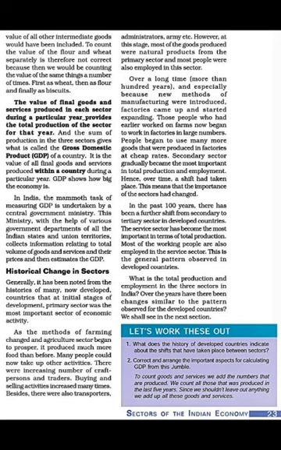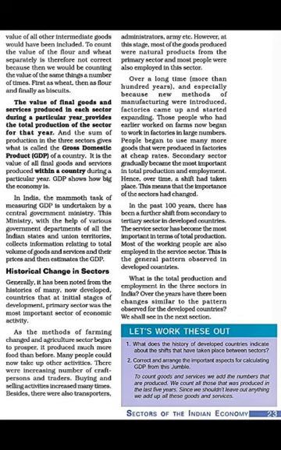It is the value of all final goods and services produced within a country during a particular year. So that is GDP, and GDP shows how big the economy is. Like now in India, if we talk about 2020, according to GDP we are the fifth largest economy in the world. And in India, this huge task of measuring GDP is undertaken by a central government ministry. So who is doing these calculations? The central government.